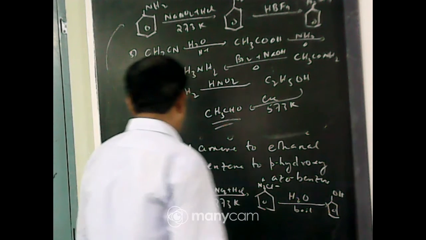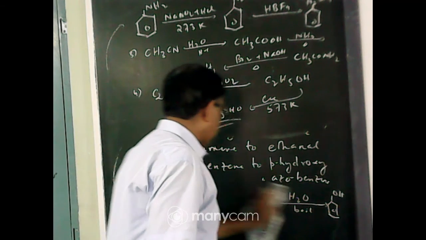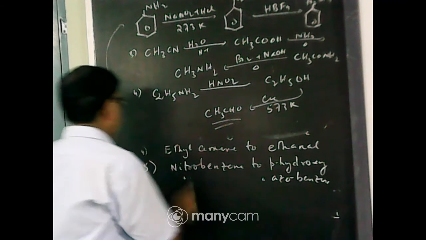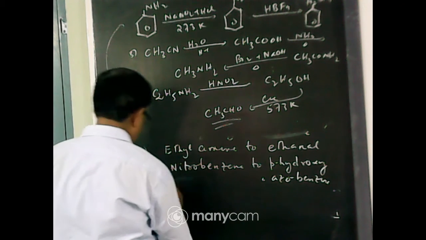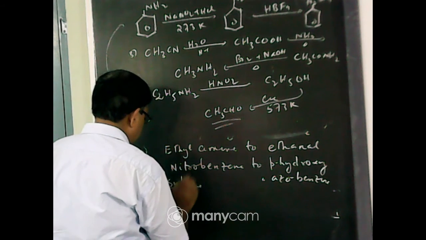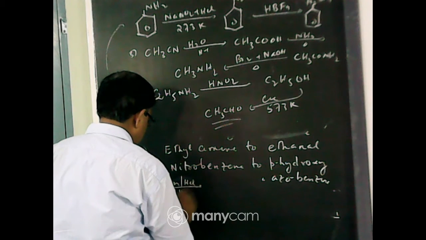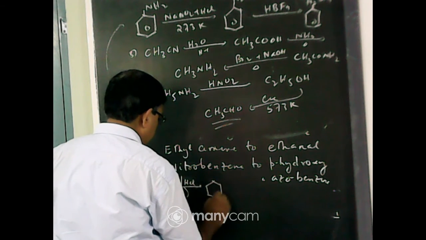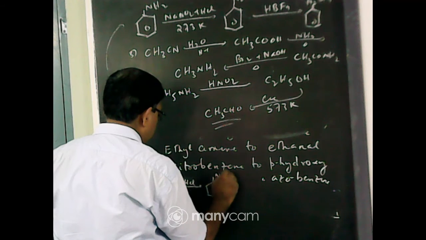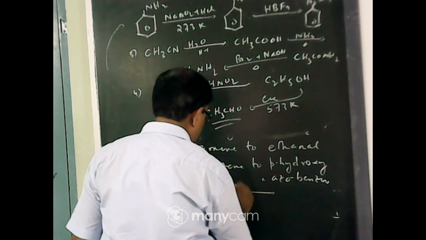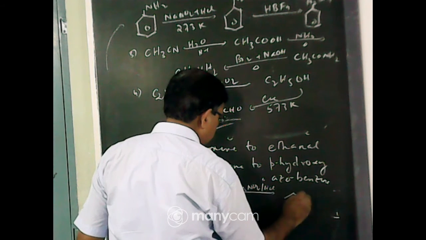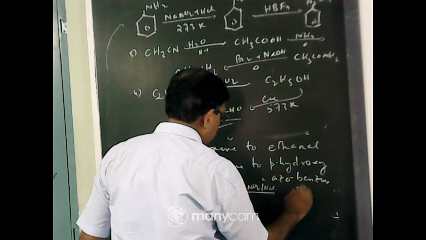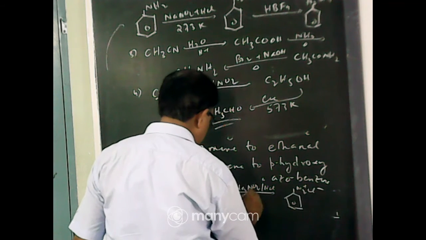And last one, nitrobenzene to para-hydroxyazobenzene. What is the formula of nitrobenzene? Benzene ring with NO2, nitrobenzene. You convert into aniline by reduction, nitrobenzene on reduction gives aniline. Now diazonium salt: NaNO2 and HCl gives N2+Cl-.